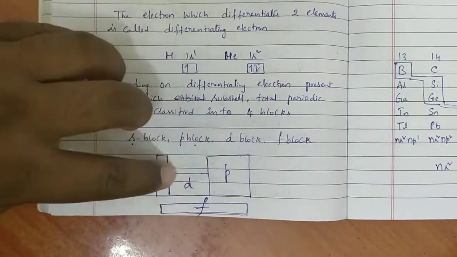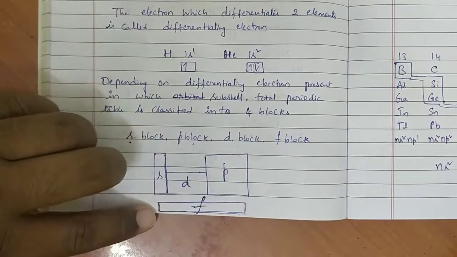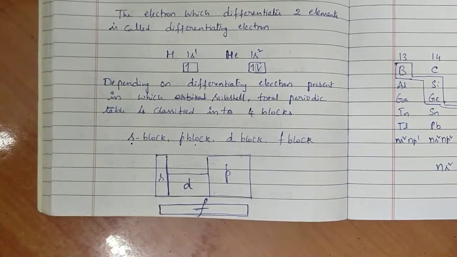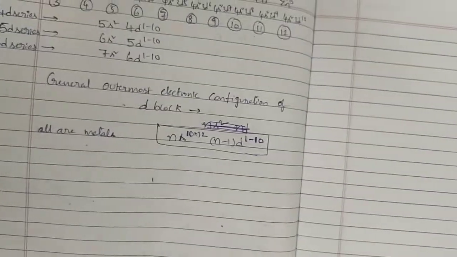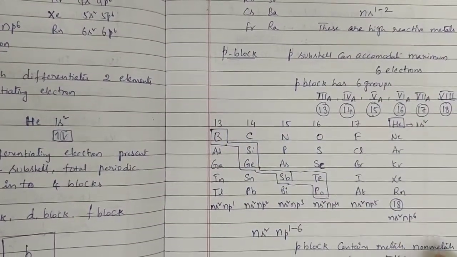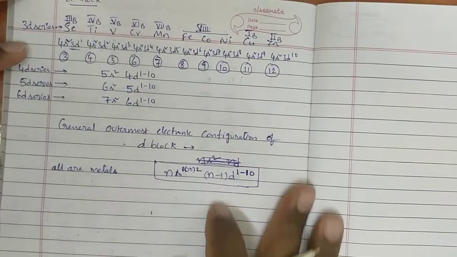In between s and p we have the d block. Under the periodic table we have separately kept the f block. And we have completed today the s block, p block, and d block also.